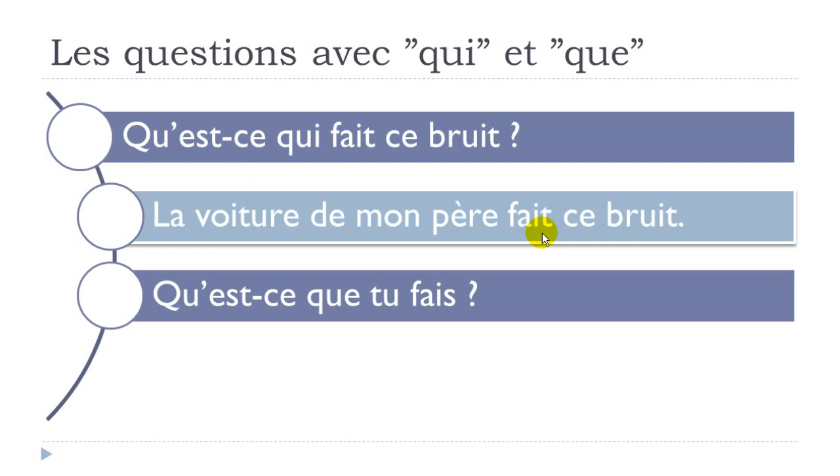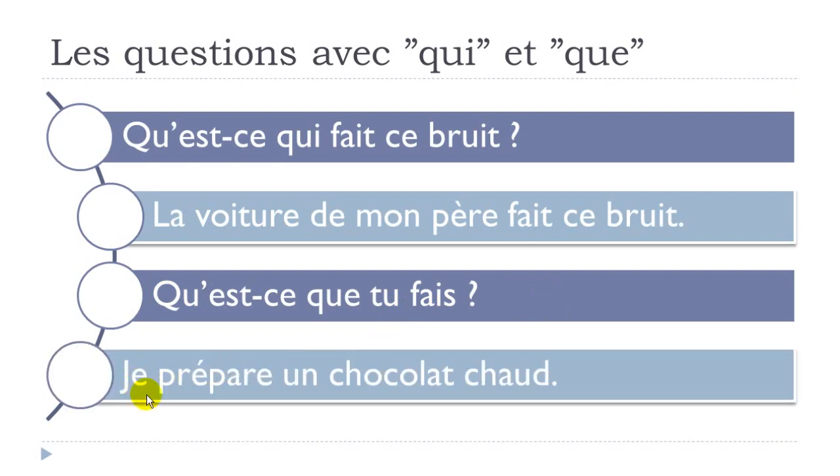Okay? Second question, qu'est-ce que tu fais? So if you remember carefully, it was what are you doing? Qu'est-ce que tu fais? And the answer, je prépare un chocolat chaud. Okay, so I wanted to put another verb in the answer just to show you that you don't really need to answer with the same verb, you know. Qu'est-ce que tu fais? What are you doing? Je prépare, so I prepare. Je prépare, and then this is the object of the verb. So the object, just let me repeat, the grammatical object of the verb. So je prépare un chocolat chaud.